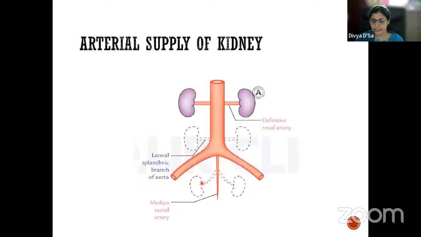Initially, when it is in the sacral region, it is supplied by the median sacral artery, which is from the abdominal aorta. Later on, when it is in the iliac fossa region, it is supplied by the lateral splanchnic branch of the aorta. Finally, in its final position opposite the second lumbar vertebra, it is supplied by the definitive renal artery, which supplies the kidney.